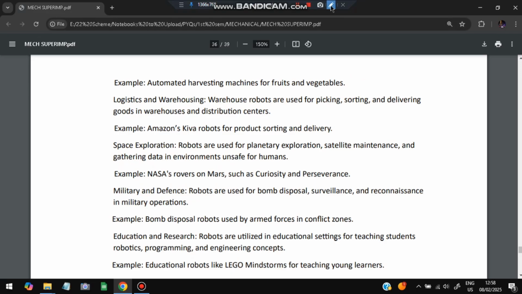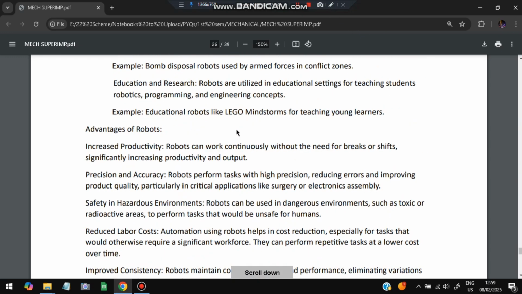Next is logistics and warehousing. How and where to get the goods from, and where to keep them, how to sort them, how to deliver them. All those things robots can be used for. Space exploration, robots can be used. Military and defense, it can be used. And education and research, it can be used to provide ample examples and diagrams for explanation.